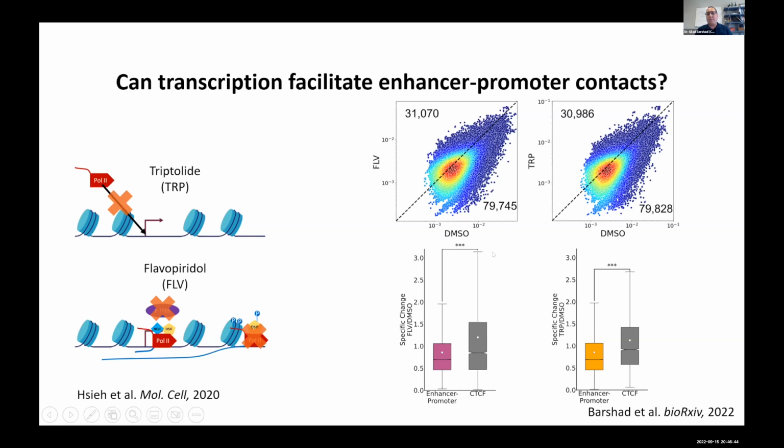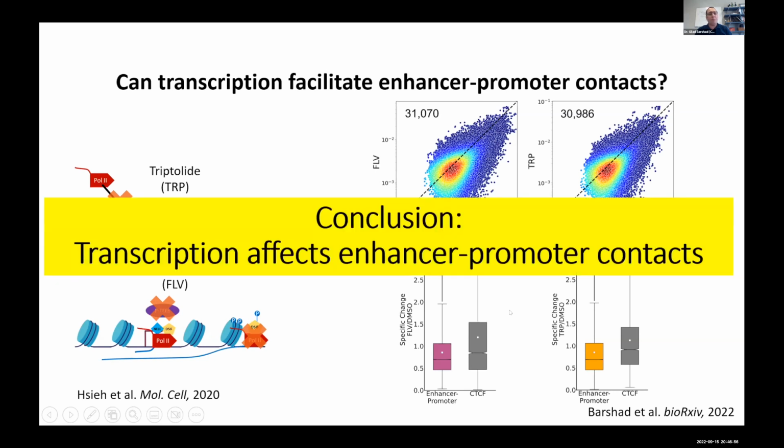We can also show that this effect is specific to enhancer-promoter contacts. When we look at other major anchors for contacts in the genome, like CTCF binding sites, we did not see a similar effect, indicating that transcription is not only the substrate of cis regulation, but also actively shapes enhancer-promoter contacts.